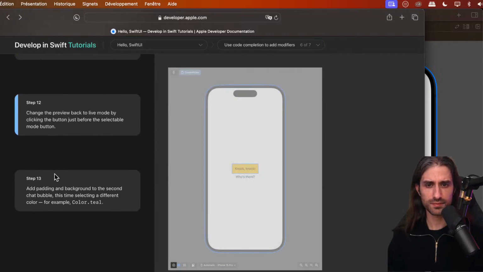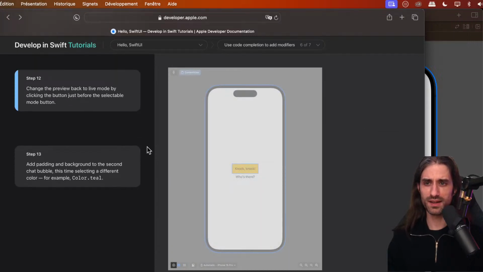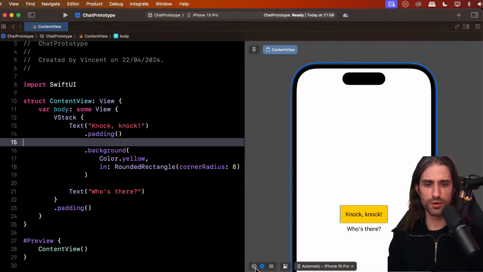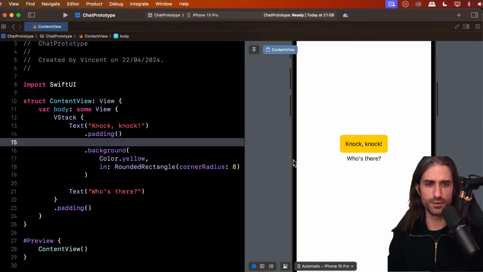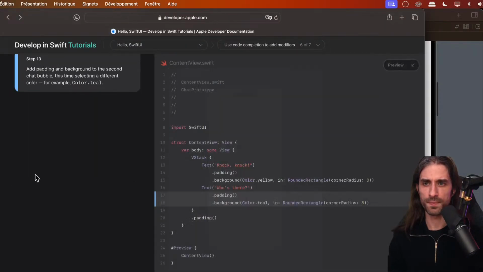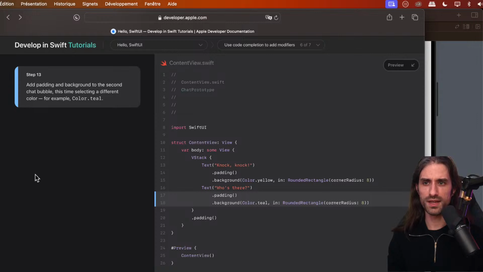All right. It's good of them to have explained this. And now we're going to change the preview back to live mode by clicking the button just before the selectable mode. So this one right here, the default one. And I'm going to make the text a bit more visible. All right. And step 3, we add padding and background to the second chat bubble, this time using a different color. For instance, color teal.